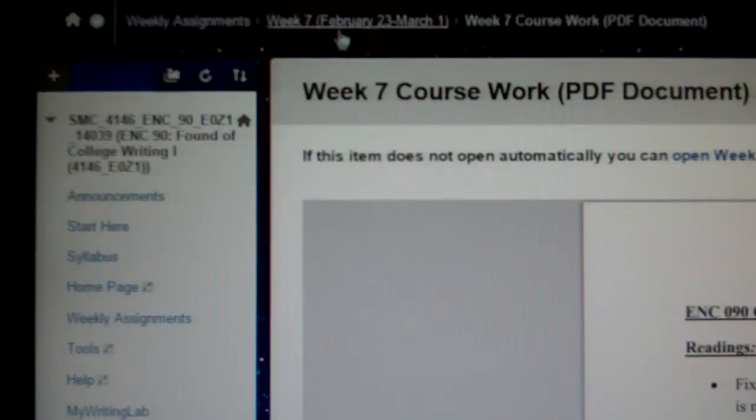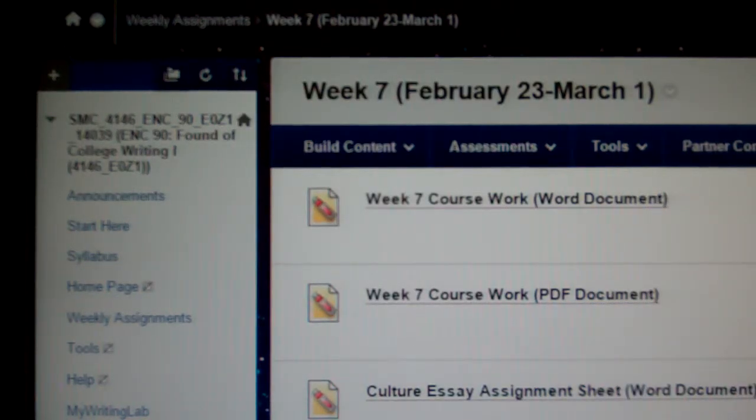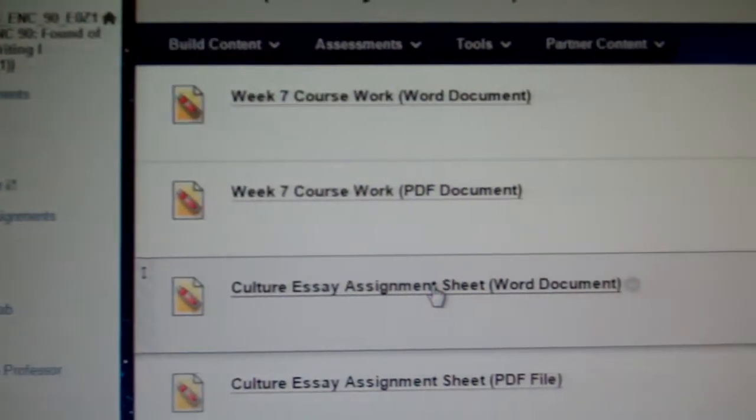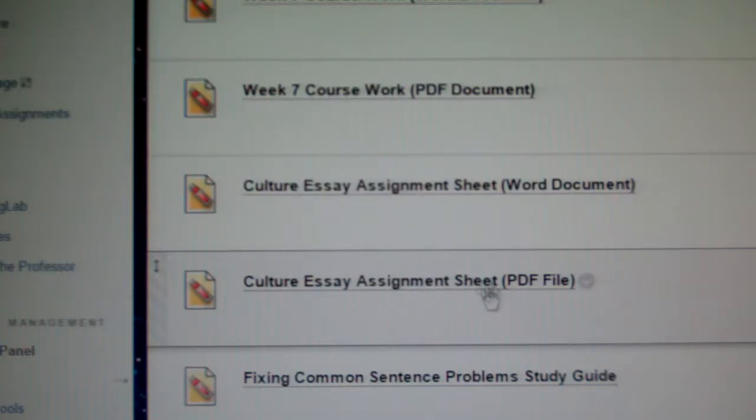And I will go back to the week 7 folder. I can zoom out if I need to here. Yeah, it looks like we're probably okay. So again, that's what's expected this week. The assignment sheet is listed down here below the Week 7 coursework documents, both as a Word document and PDF file.